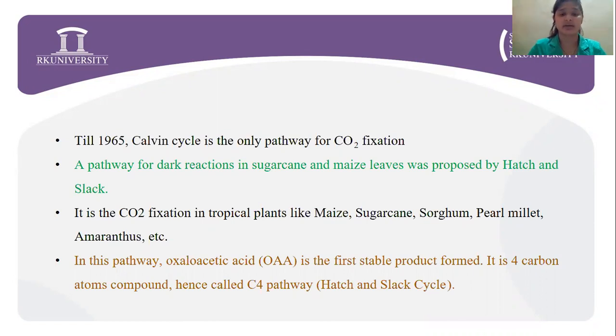A pathway for dark reaction in sugarcane and maize leaves was proposed by Hatch and Slack. It is the CO2 fixation in tropical plants like maize, sugarcane, sorghum, pearl millets, amaranthus, etc. These are all the C4 plants. In this pathway, oxaloacetic acid is the first stable product formed, and it is a 4-carbon compound. Hence, this is called the C4 pathway. Hatch and Slack cycle is also an alternative name for it.